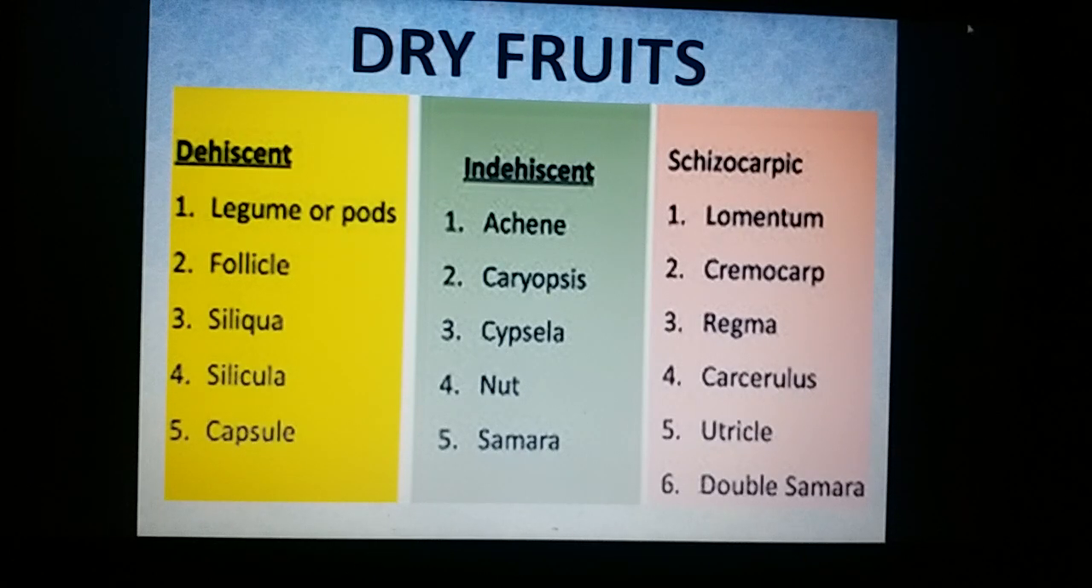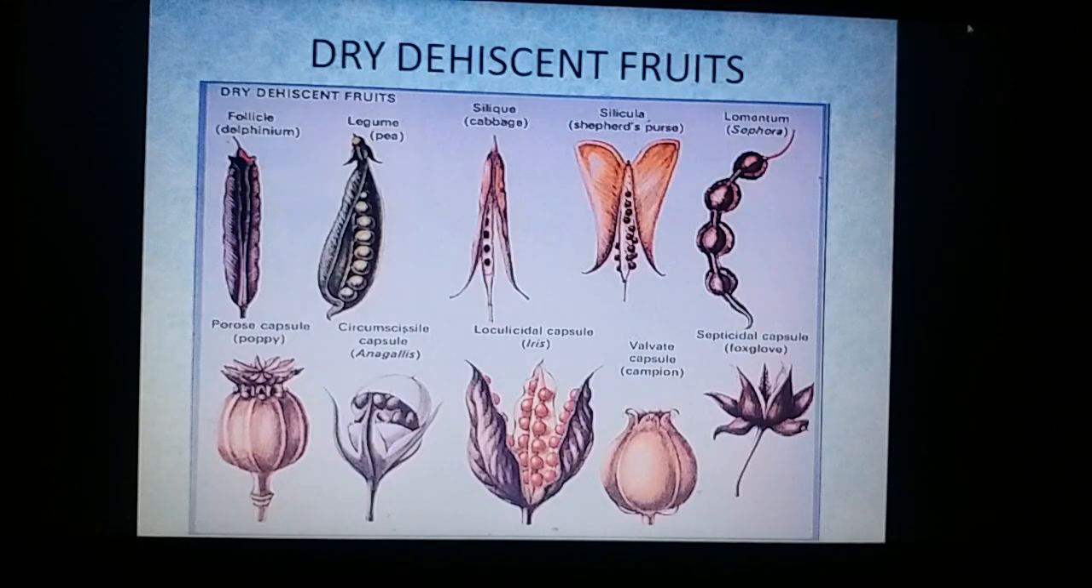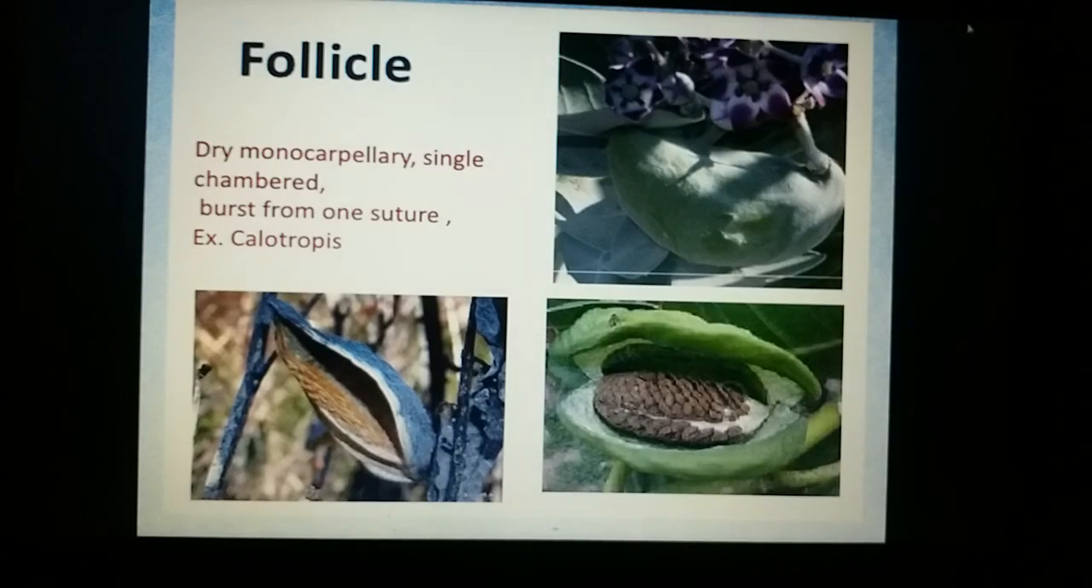Based on the mode of dehiscence, the dry dehiscent fruits are further classified into various types: the legume, the follicle, the siliqua, the silicula, and the capsule. These are the various types. This is legume, this is siliqua, this is silicula, and these are the various types of capsules. To start with, the very first one is the follicle. It may develop from a monocarpellary or multicarpellary ovary. The fruit dehisces only on one side, on the ventral suture alone, and releases the seeds.